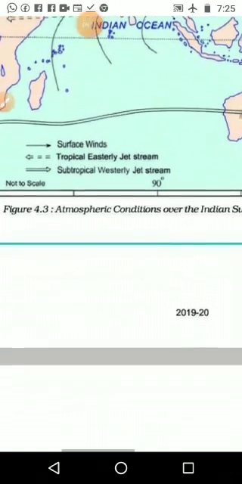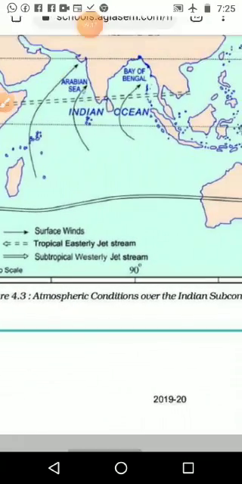This is all about the wind movement. If we understand this wind movement, then very easily we can understand the atmospheric changes, what will happen when the winds come in or when they are going out.